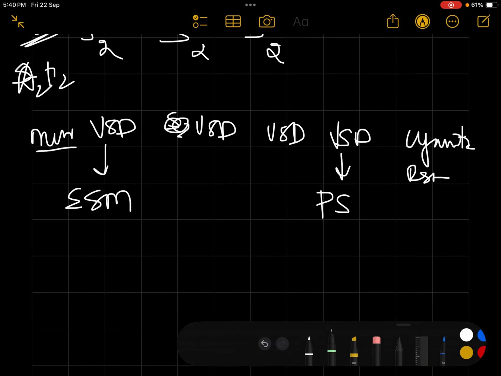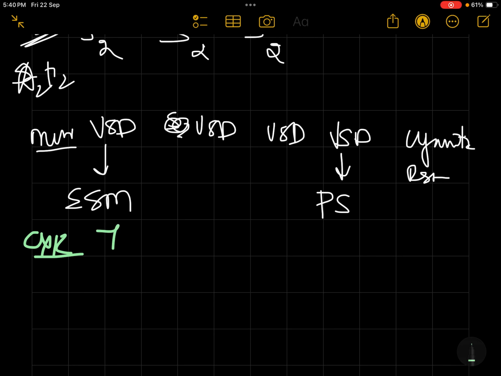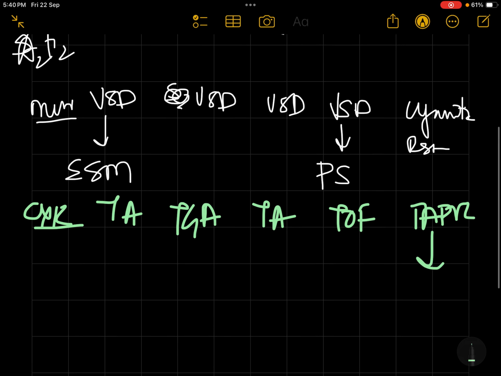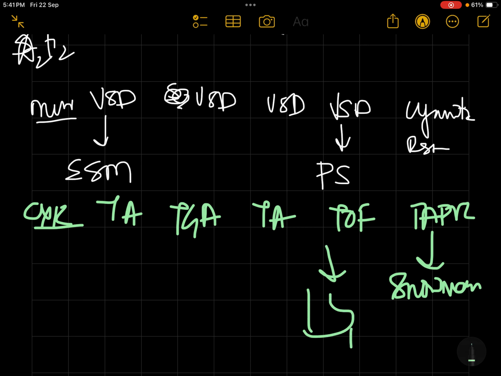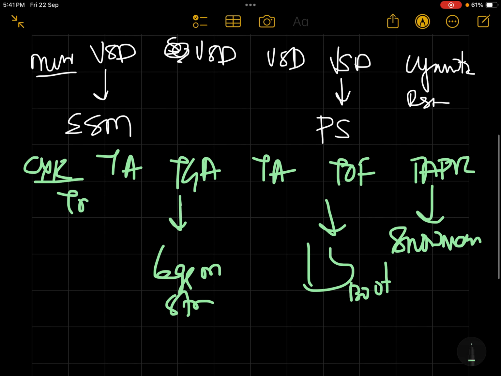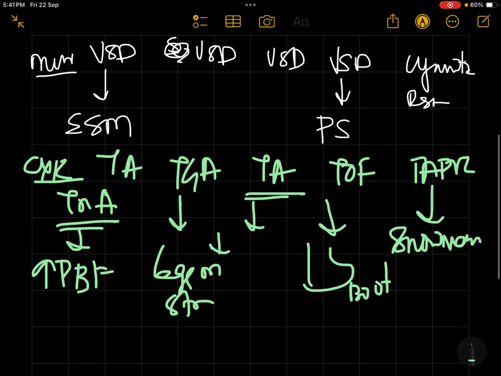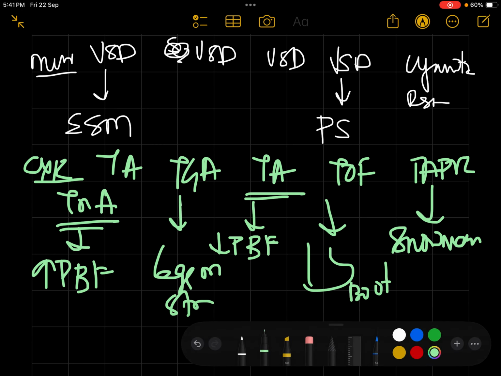On X-ray, truncus arteriosus, transposition of great arteries, tricuspid atresia, tetralogy of Fallot, and TAPVC. We know TAPVC will have a snowman sign. Tetralogy of Fallot, they will have a boot-shaped heart, and transposition of great arteries, they will have an egg on string. In truncus arteriosus, there is increased pulmonary blood flow, whereas in tricuspid atresia there is decreased pulmonary blood flow.